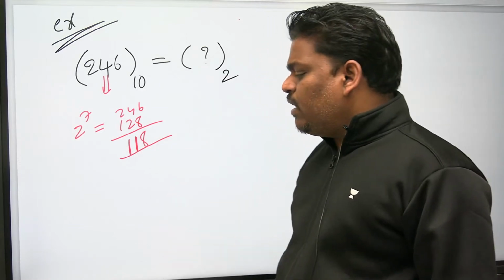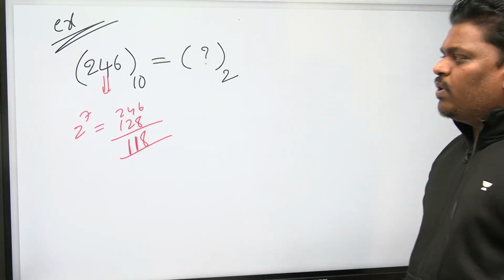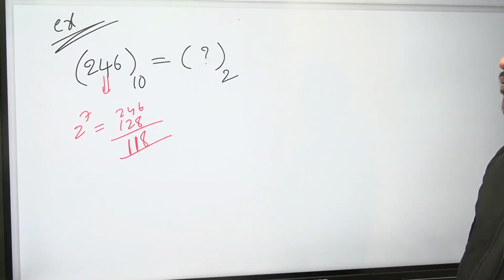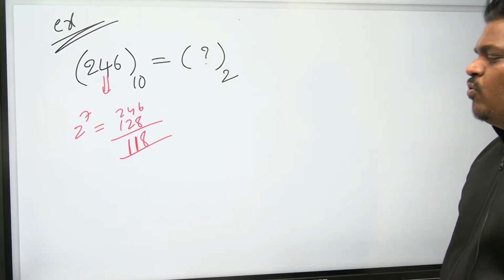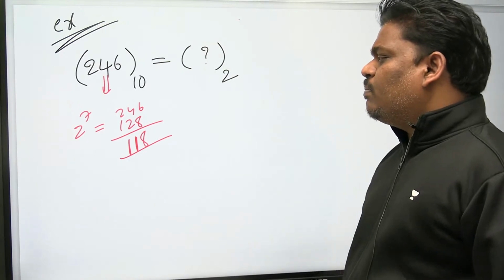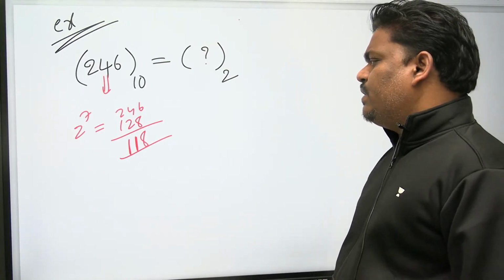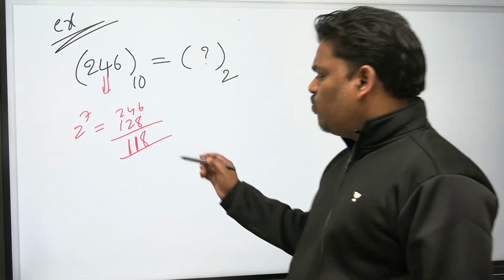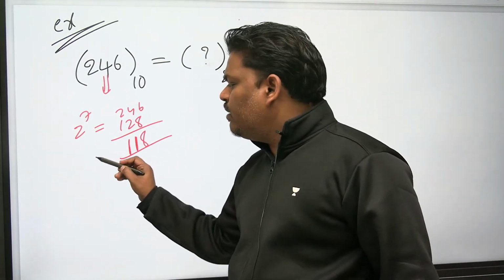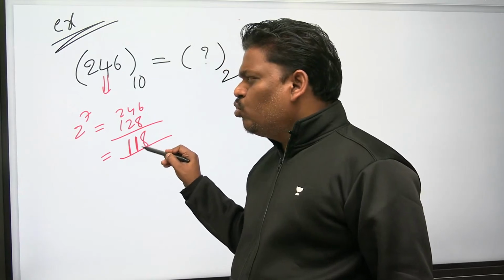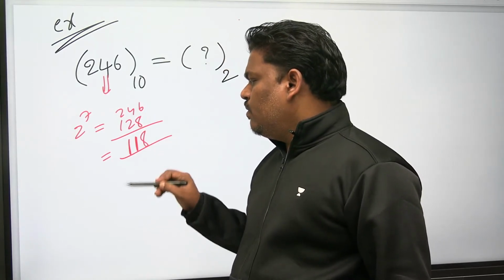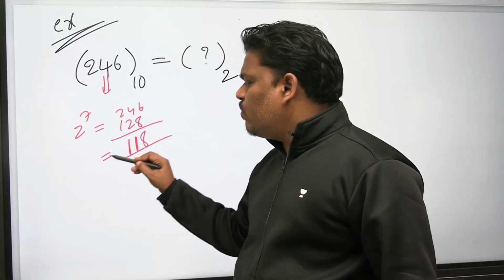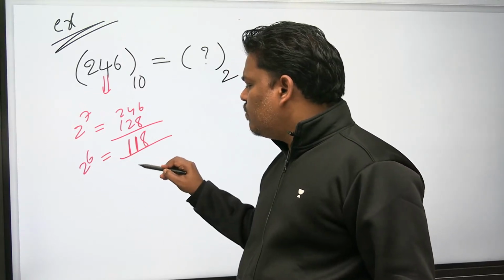Is it 118? Verify. From 246, if I remove 128, I have to borrow from the neighbor, so it becomes 16 and 8. Remaining is 3, 3 minus 1 is 1. Afterwards 1, so 118. Again for this 118, what are the closest powers of 2? 2 power 7 is 128, 2 power 6 is 64.